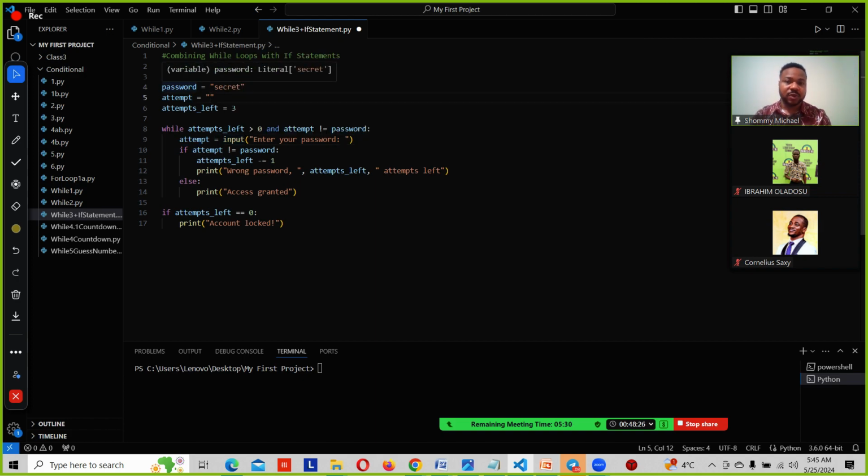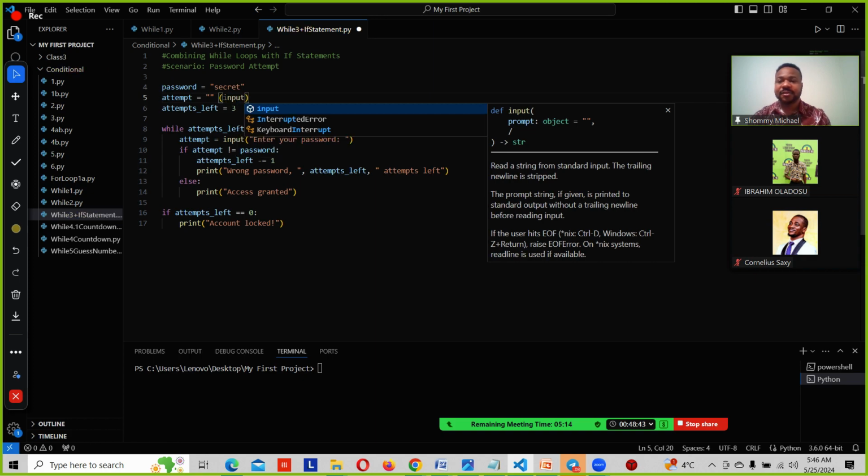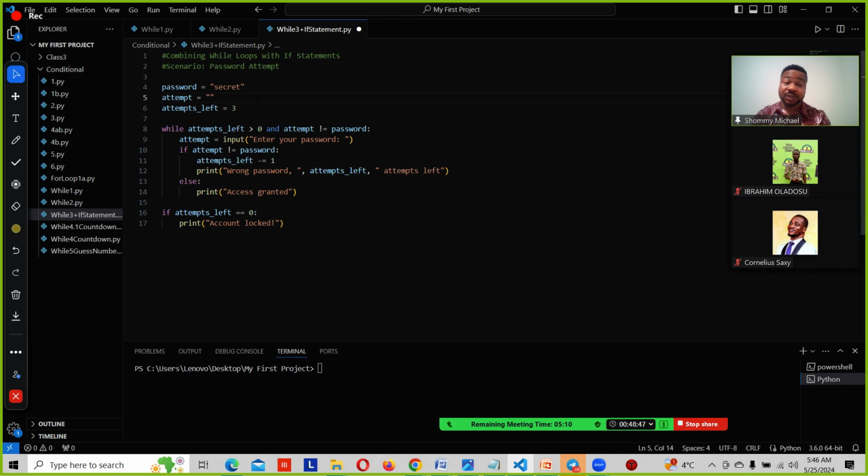But for password, we've assigned something. For attempt_left, we assigned a value. But our attempt is empty. We leave it empty, so there is nothing in it. We now put an input function in front of it. What does the input function do? It allows the user to type in something on that thing that is empty, right?